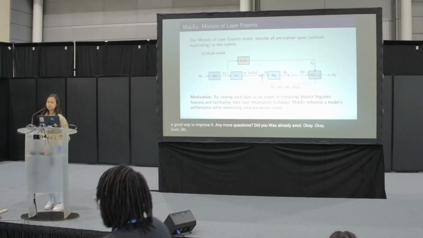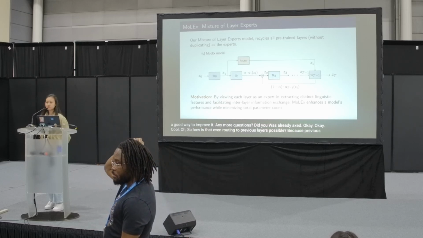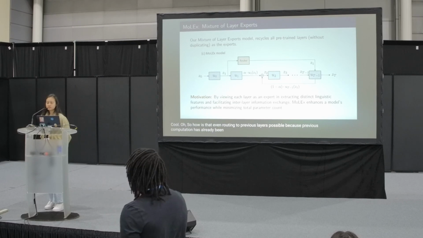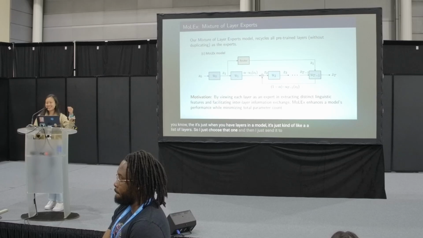How is even routing to previous layers possible? Because the previous computation has already been executed and you're routing back to previous layers. How does that actually work? I just send the input to the earlier layer. When you have layers in a model, it's just like a list of layers. So I just choose that one and send it to the earlier layer. Okay, I guess I'll just look into the details. Okay, sure.